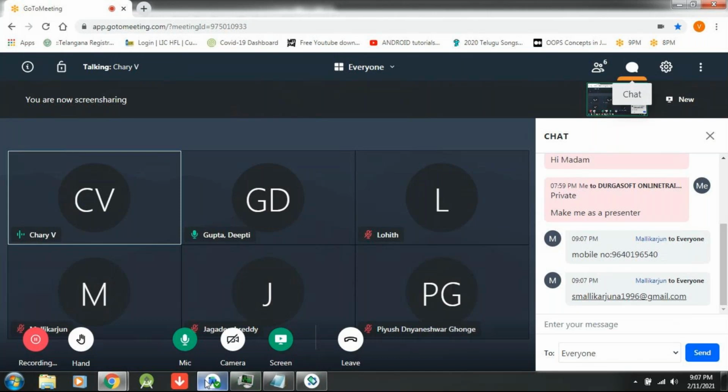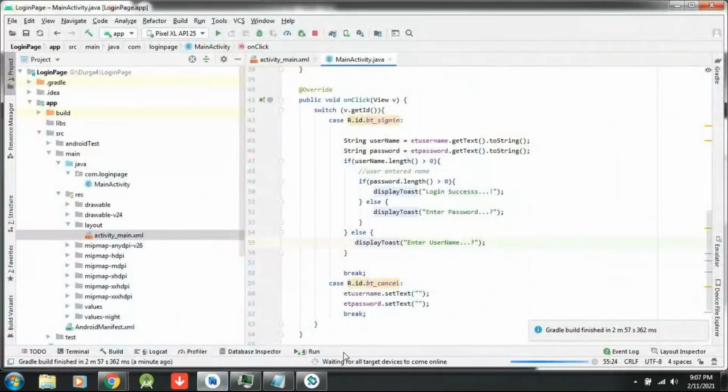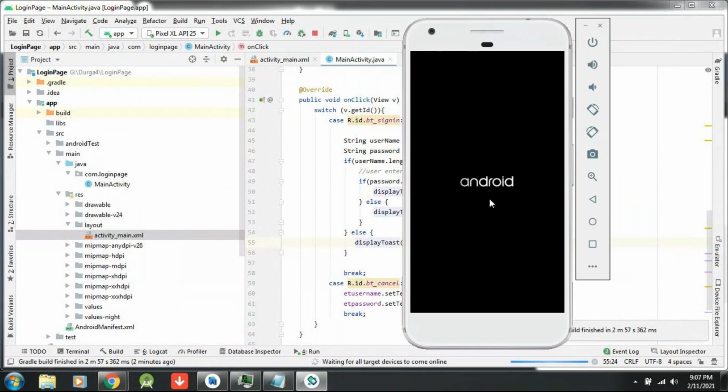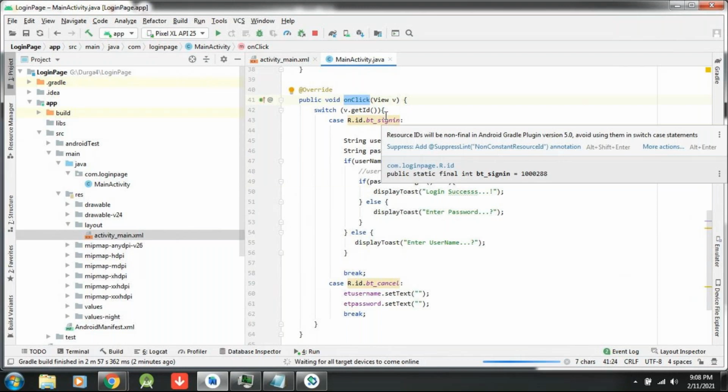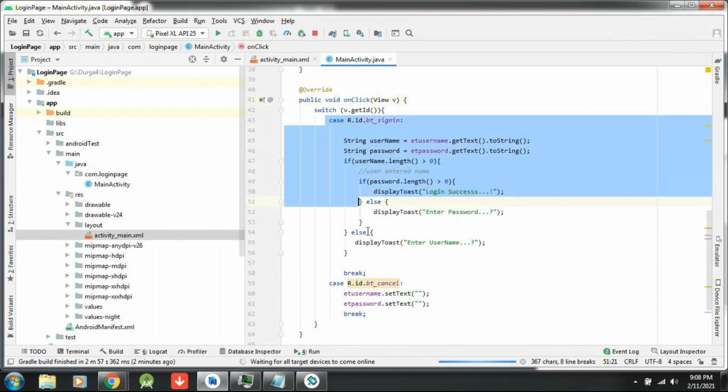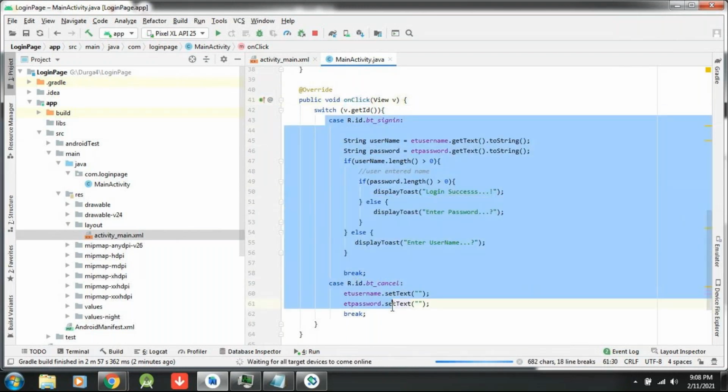Let me check. So it was successful. Still, it has to launch actually. Do you understand, or are you getting any problem here? Okay. So the main intention of inner class is, within a single method, I would like to handle multiple buttons. That is the main advantage.